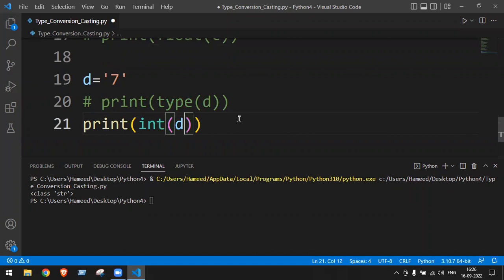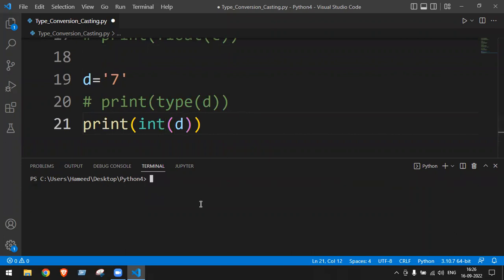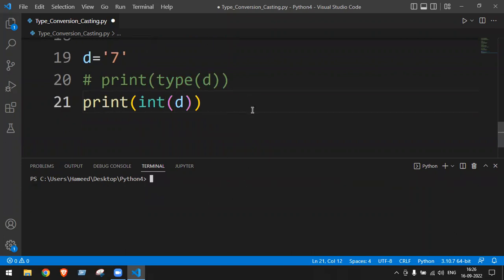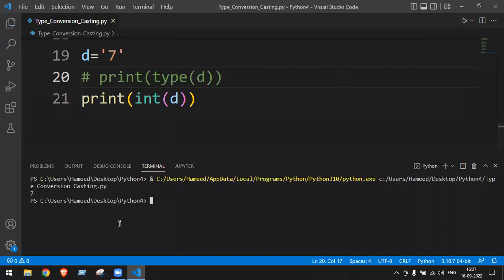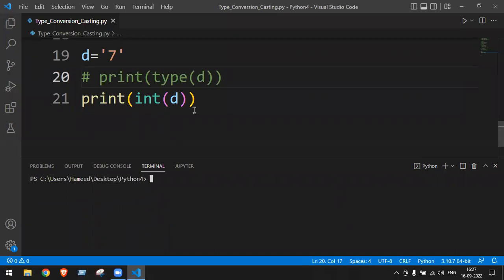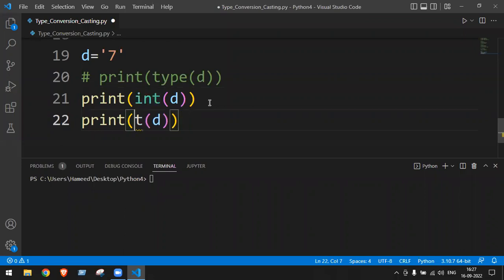So now when I convert to int, what would be the answer? Try to guess. Yes, the answer should be 7. Run once. Getting 7. When I convert it into float, what would be the answer?